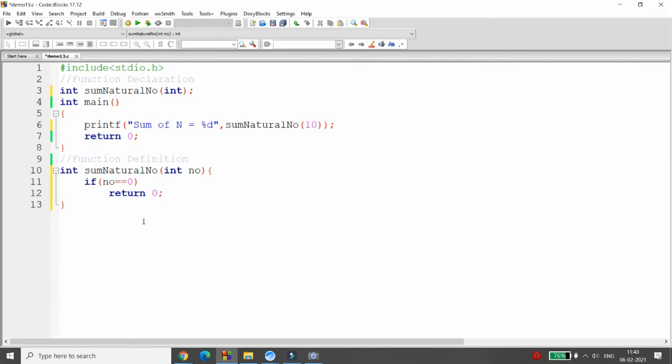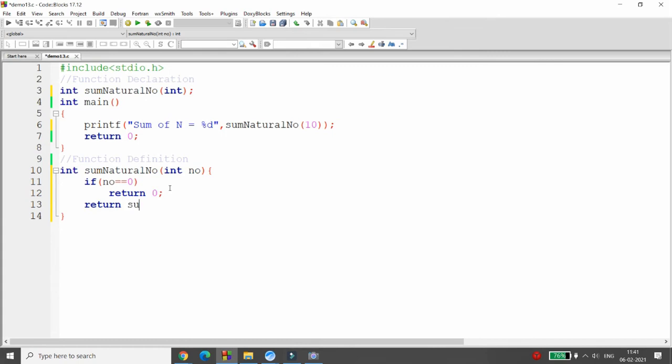If you write return 1 here, it will simply add the 1 value. So whenever you are doing multiplication, that is the factorial, return 1, and whenever you are doing addition, return 0, because whenever you add 0 to any number, it will not make any change. In the same way, whenever you multiply any number by 1, it will not make any change. So if number becomes 0, simply return 0.